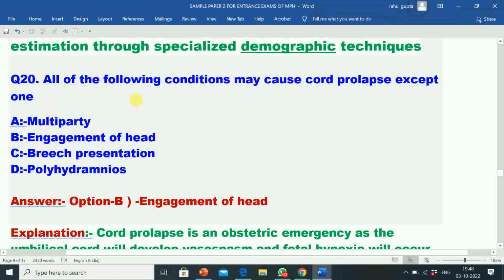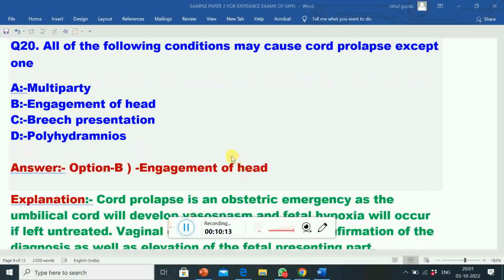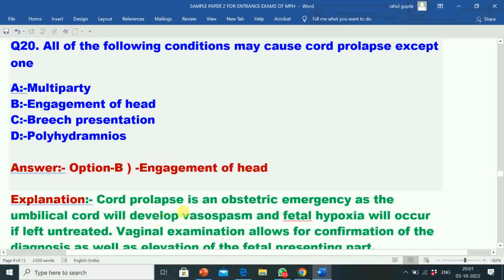Question number 20. All of the following conditions may cause cord prolapse except one. Option A, multiparity. Option B, engagement of head. Option C, breech presentation. Option D, polyhydramnios. Correct answer is option B, engagement of head.